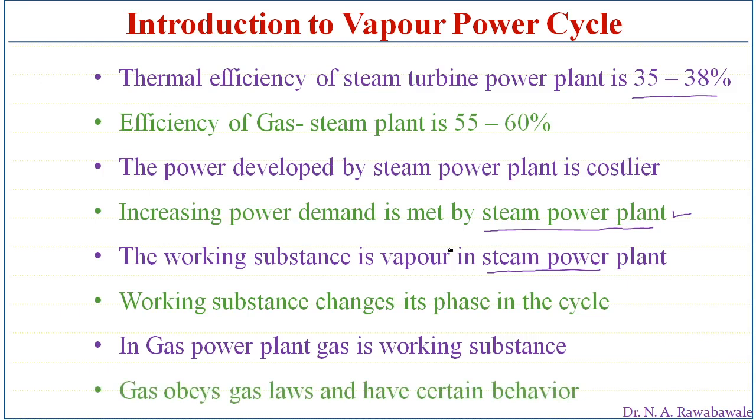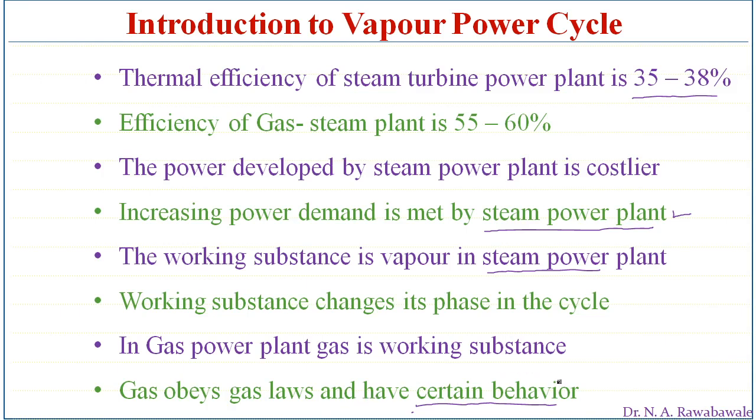So it is very important to study vapor power cycles because the behavior of the working substance is not certain in a steam power plant, whereas in a gas power plant the gas obeys the gas laws, therefore the behavior is certain.